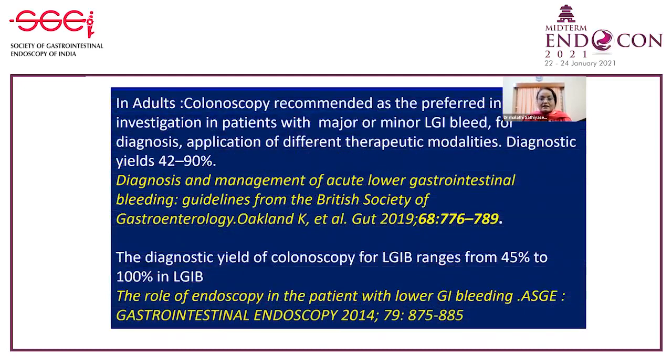Colonoscopy in adult lower GI bleed, whether major or minor, forms a very important investigation both for diagnosis and application, and it is recommended as the preferred initial investigation in patients. The diagnostic yield varies from 42 to 90% as reported in Gut 2019, and in ASGE the range may vary from 50 to 100%, but it is recommended as the initial investigation in lower GI bleed.